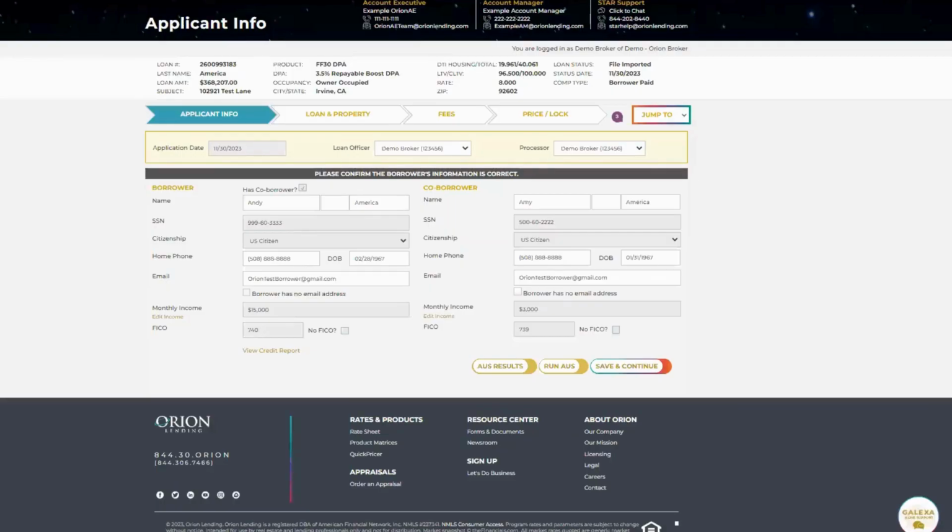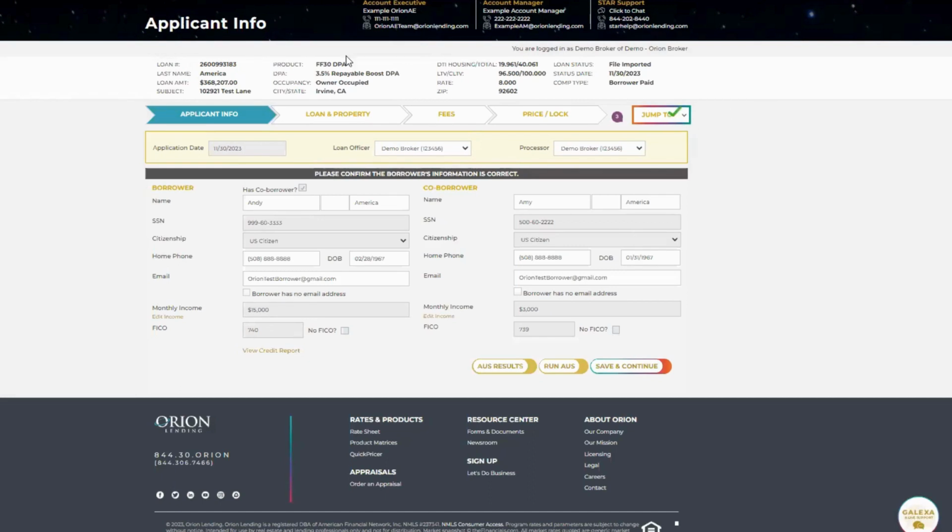So here we are in a down payment assistance program loan. As you can see, this loan has already been registered, and the fees have already been done in it. So we are going to look at a 3.5% repayable boost DPA, and we are going to focus on the closing costs and the cash to close summary.